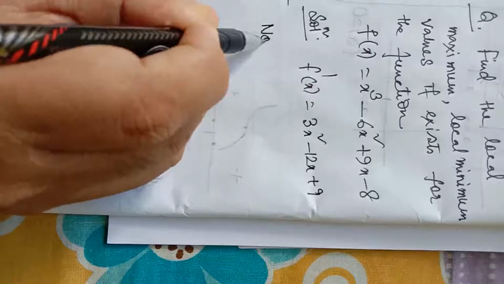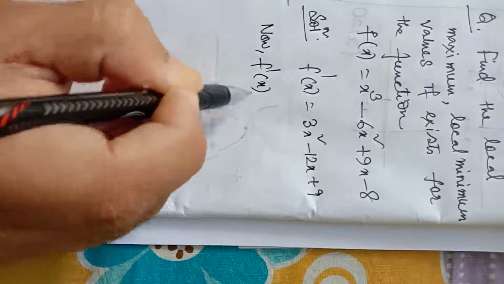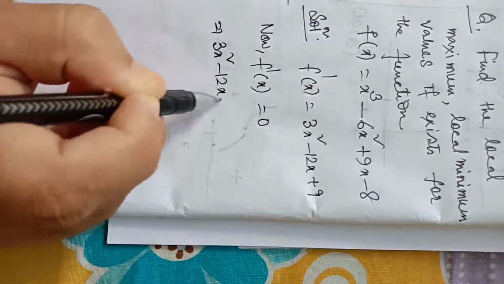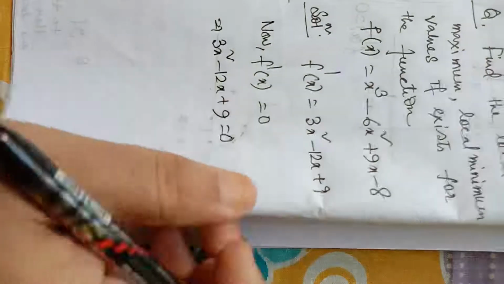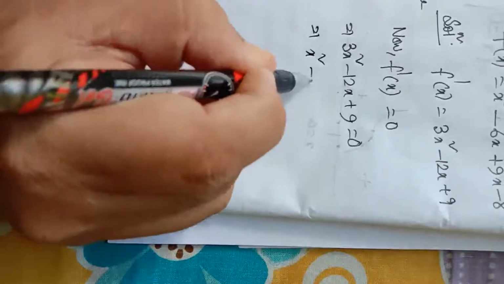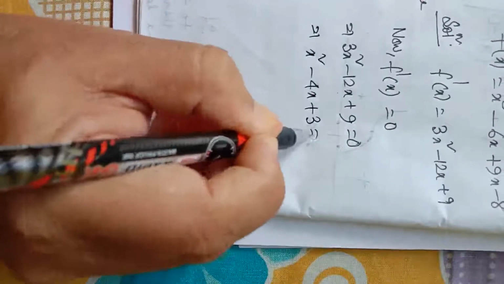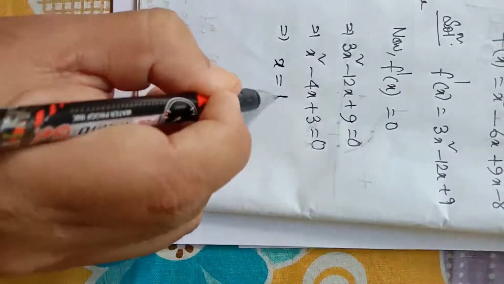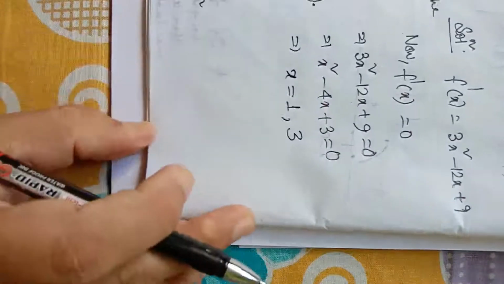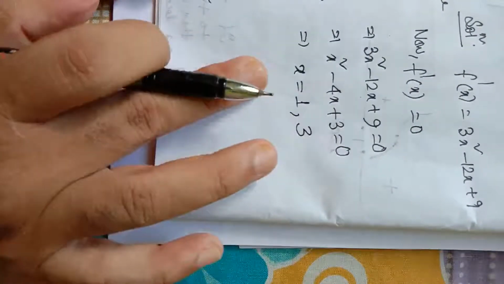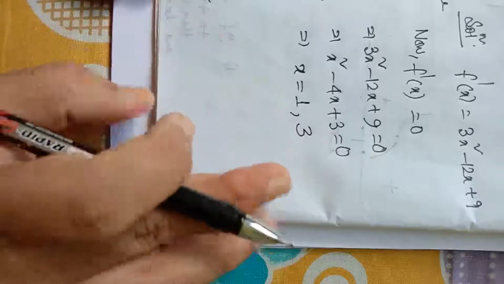Our next step will be to solve f dash x equal to 0. So 3x square minus 12x plus 9 equal to 0. Dividing by 3, we get x square minus 4x plus 3 equal to 0. If we factorize and solve, we will get x equal to 1, 3. These are two stationary points, 1 and 3. At these two points, the function may have a maximum value, may have a minimum value, or may have nothing.